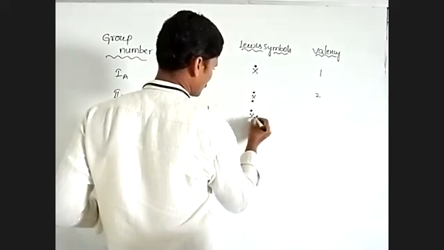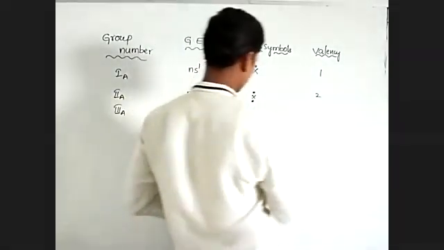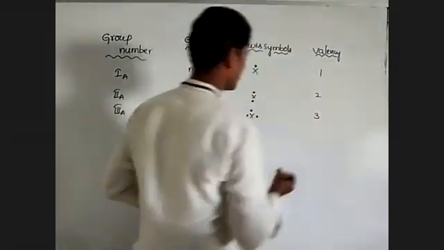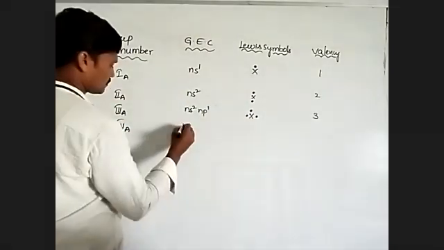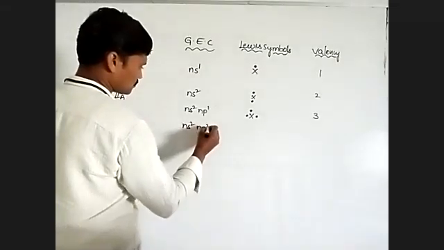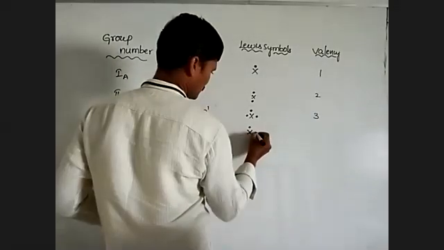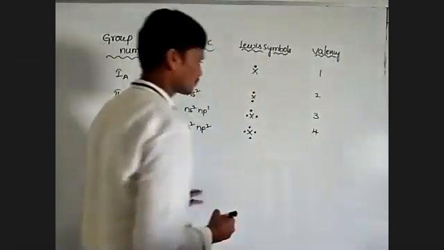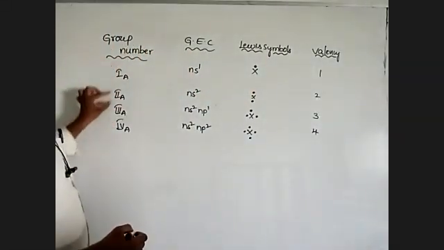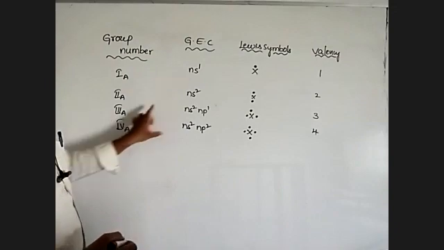Three dots on the X, so valency is 3. Next, 4th group: ns2 np2. There are 4 dots around the element, so valency is 4.